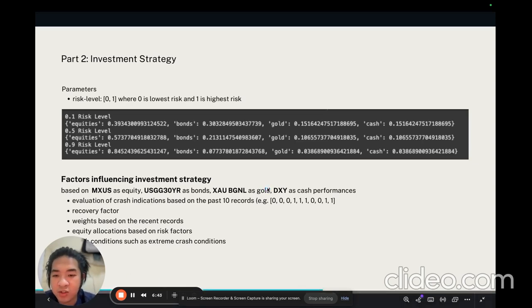These extreme crashes influence our investment strategy in terms of their crash weights, and we've given different parameters, which I'm going to show in the later demo in my code, to better demonstrate how I use these weights to prepare and to conserve depending on the market situation.